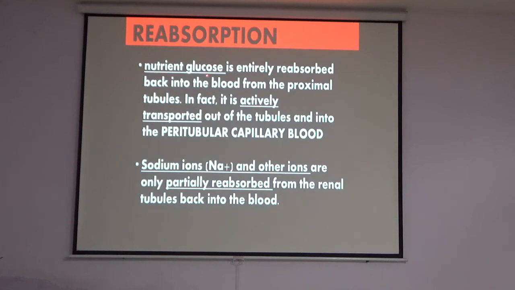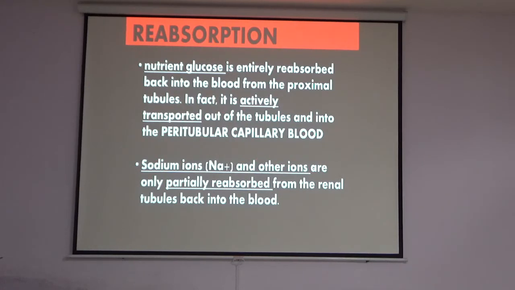Reabsorption. Nutrient glucose is entirely reabsorbed back into the blood from the proximal tubule. In fact, it is actively transported out of the tubules and into the peritubular capillary. So reabsorption of glucose is active. Here it is active transport, active reabsorption of glucose.